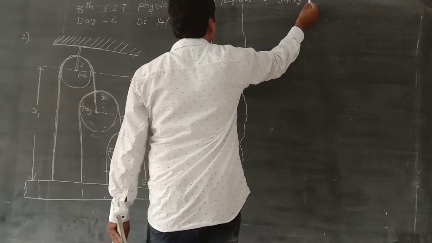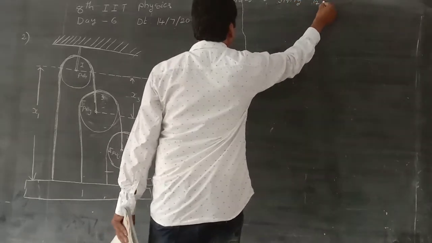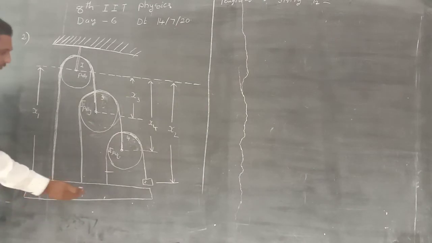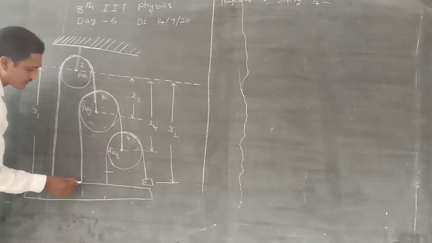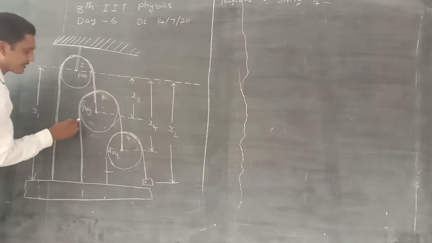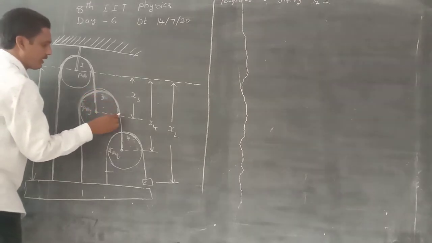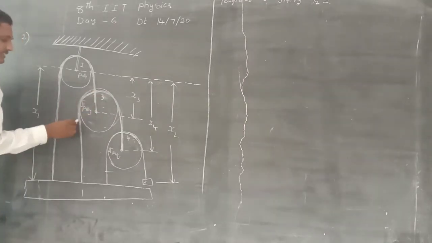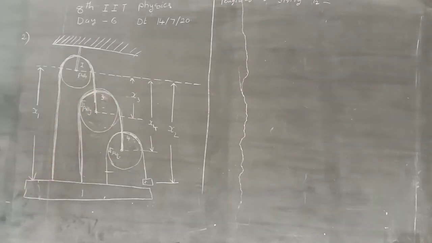Or row. L2 is equal to, carefully, we want the length of this second string. Total length from here to here is x1.